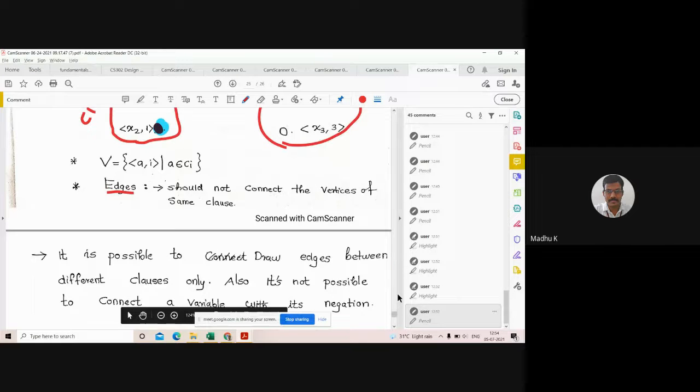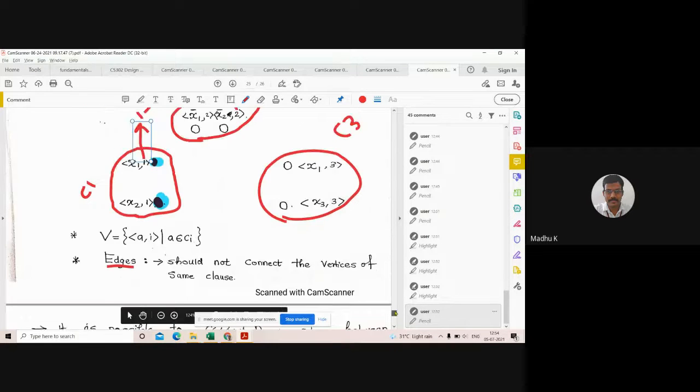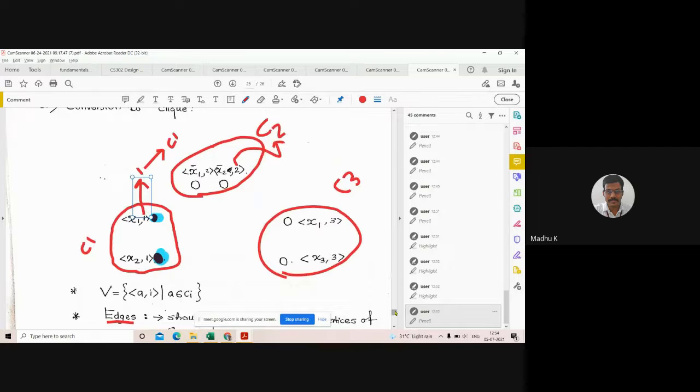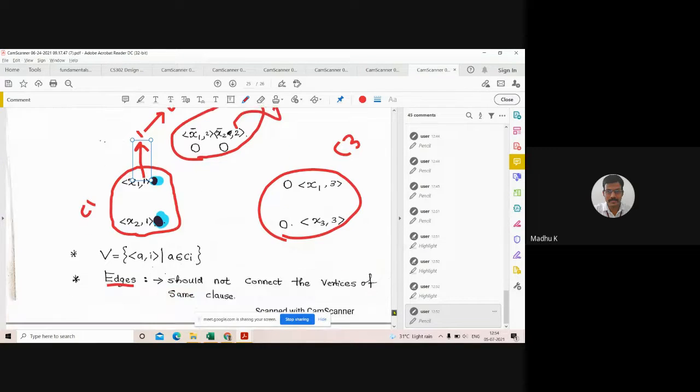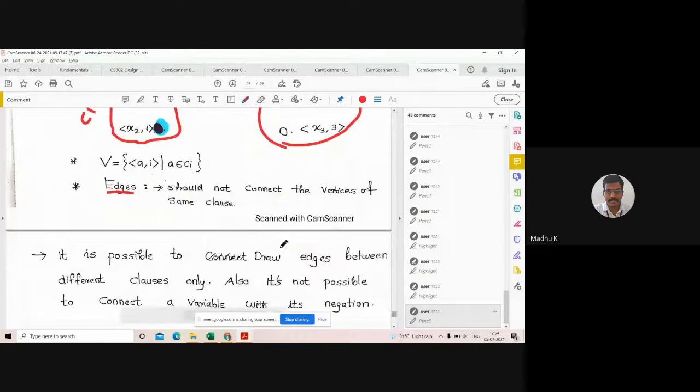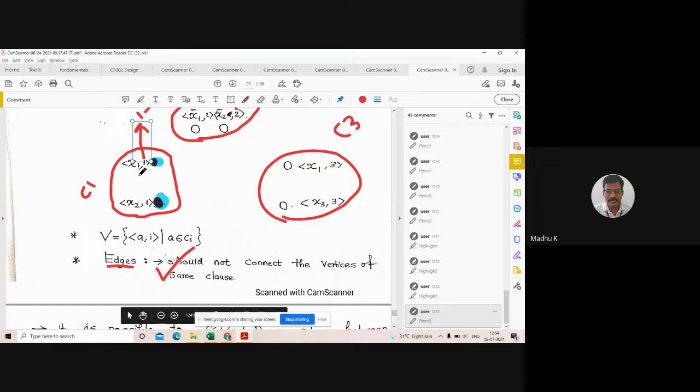Only vertices are in the graph now. I will try to add edges, but edges should be added using these two rules. The first rule is that we should not connect the vertices of the same clause. This is very important. What does it mean? I should not connect in this way.